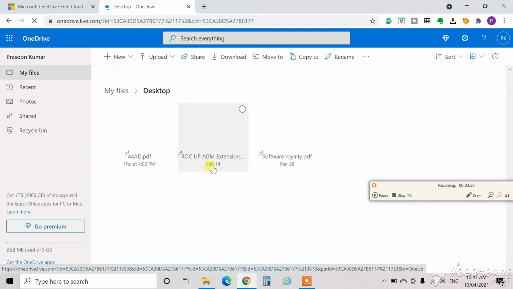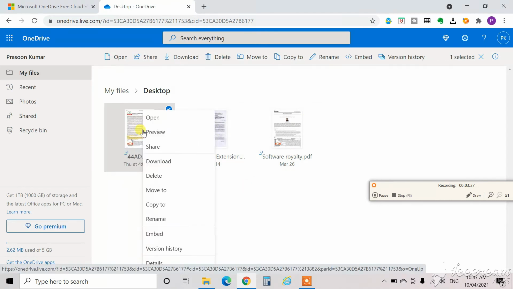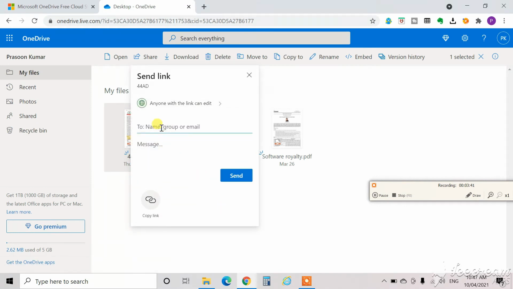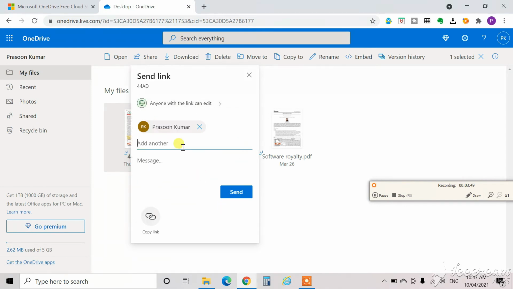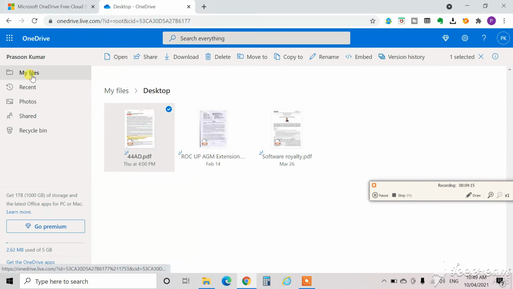Another feature which is very interesting is that you can share these files with anyone. Right click on the file and click share. You can put the mail ID of the person you want to share the file with. You can also give the rights to the person with whom the file is shared to edit the file. An option of expiration date has also been given so that you can set the date, and after that date the file will not be able to be edited.